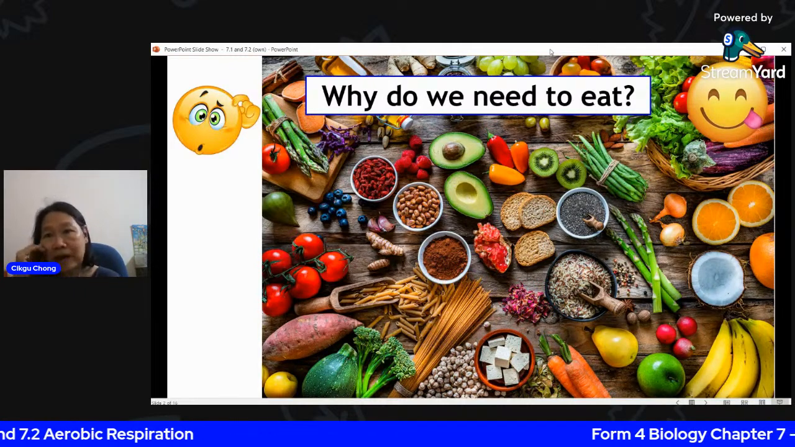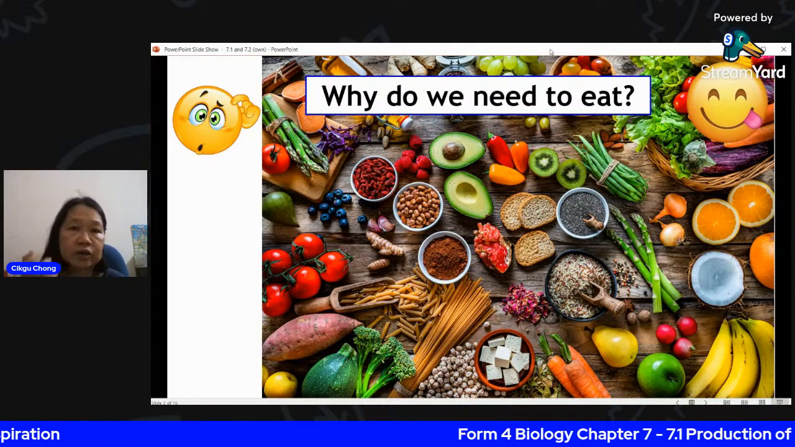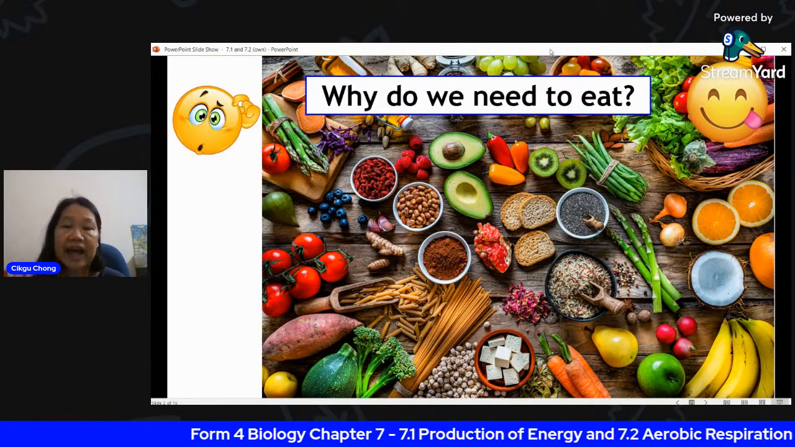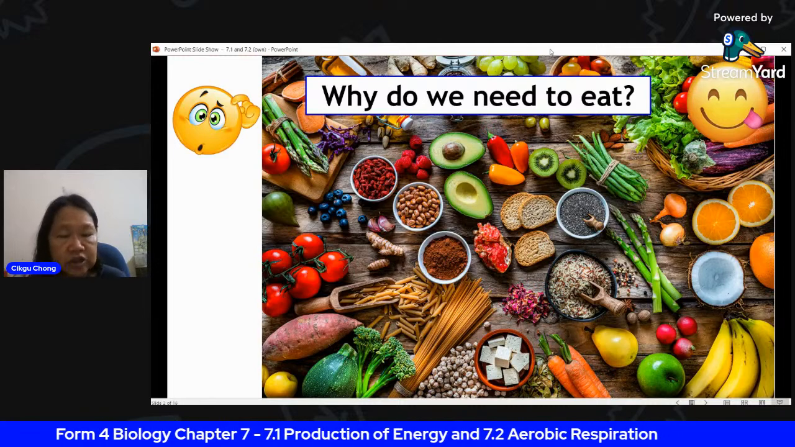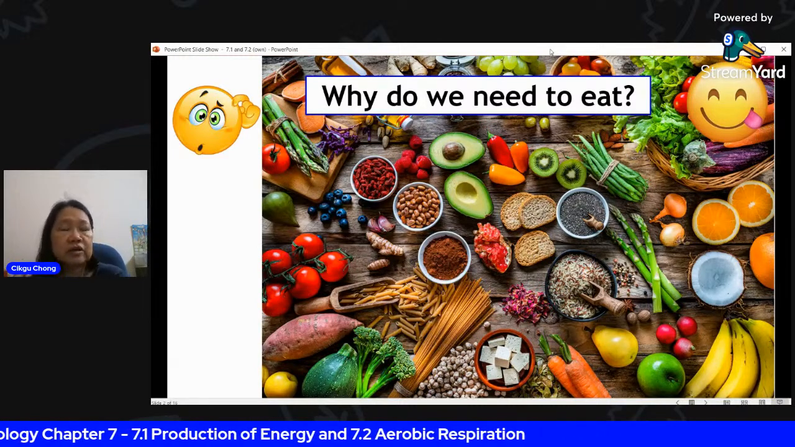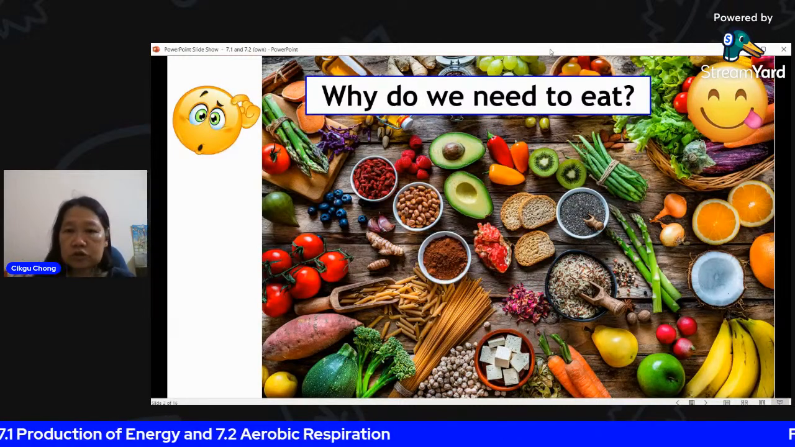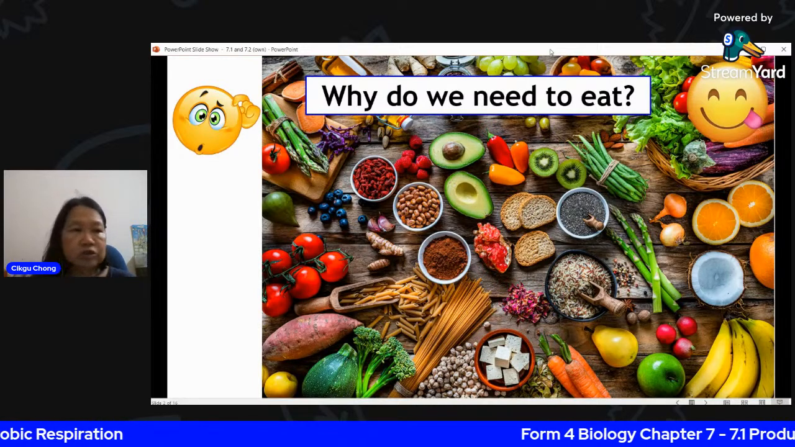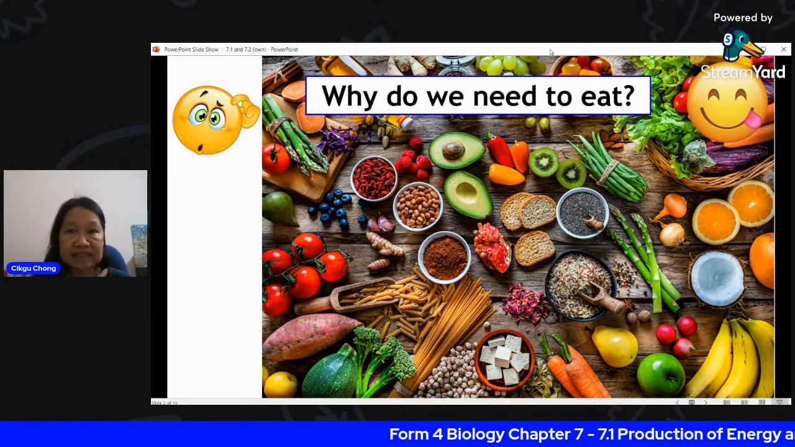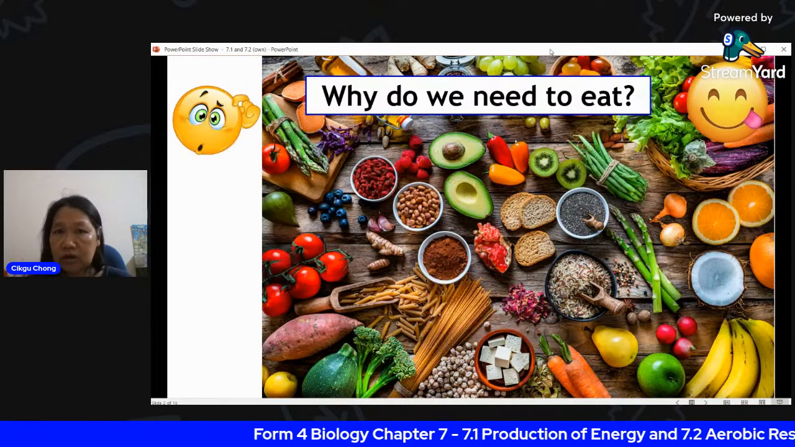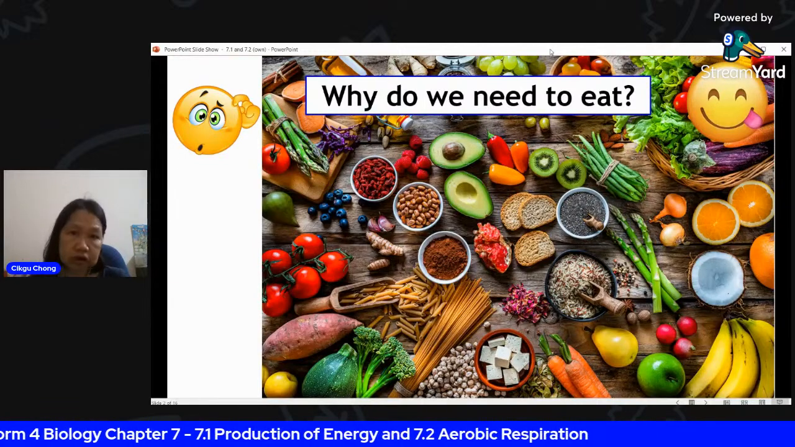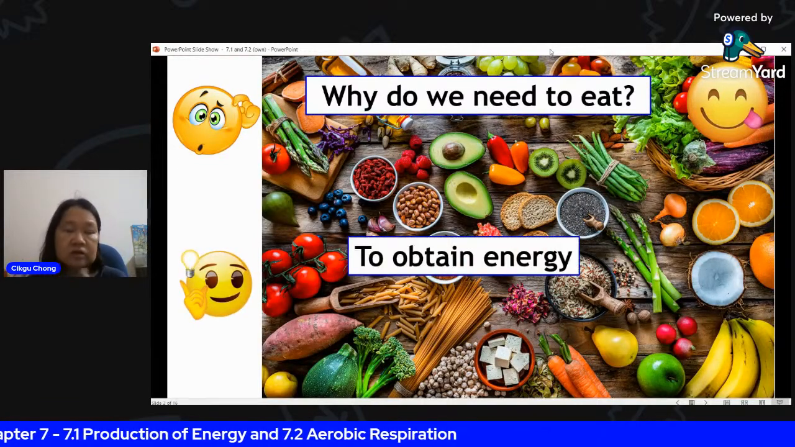But in terms of biology, in terms of why you need to eat, it's because you want to obtain energy. You want to obtain energy for your cells, for you to do certain jobs, certain tasks, like if you want to talk, write, walk, or do exercise, you require energy to do all that. So the reason why we need to eat is actually to get energy. And that's the answer, right?